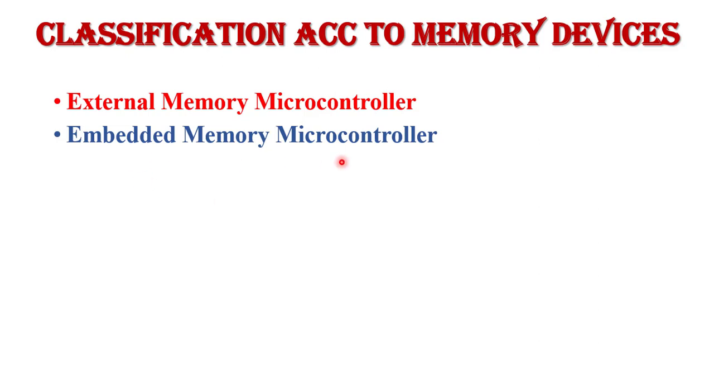Next is embedded memory microcontroller. Embedded memory microcontrollers are designed in such a way that the program memory, data memory, counter, timer, clock circuit, all the components are embedded on a single chip. So an example of an embedded microcontroller is the 8051. This is also called an embedded system because all the components are inbuilt or integrated on a single chip, so that makes a complete system.